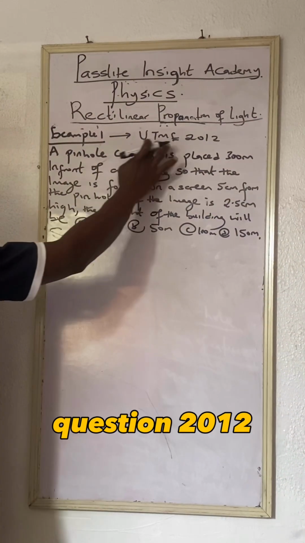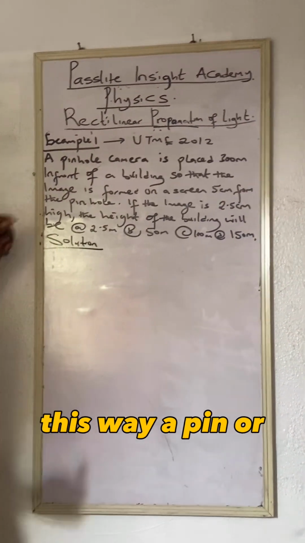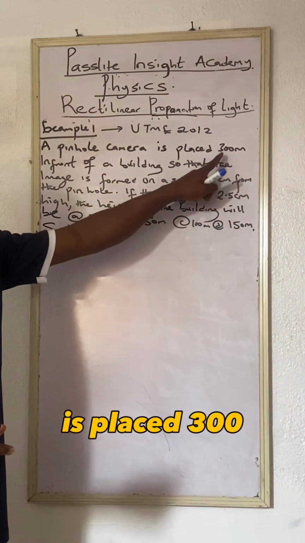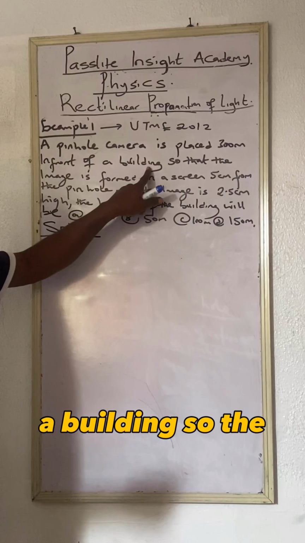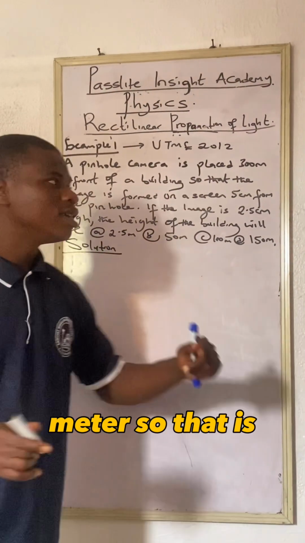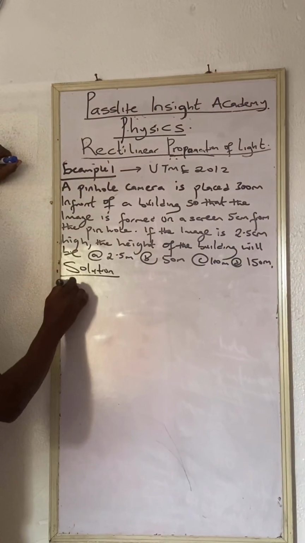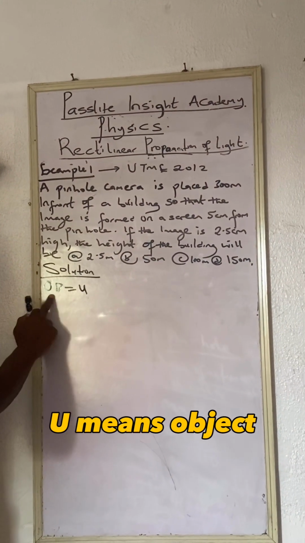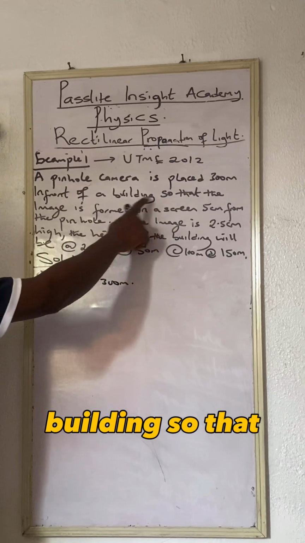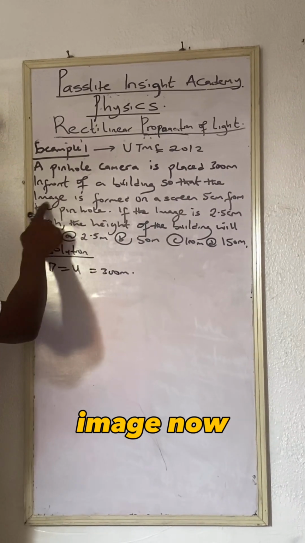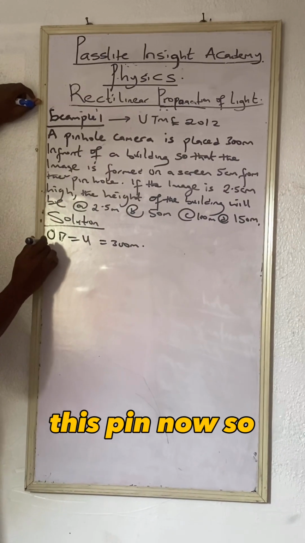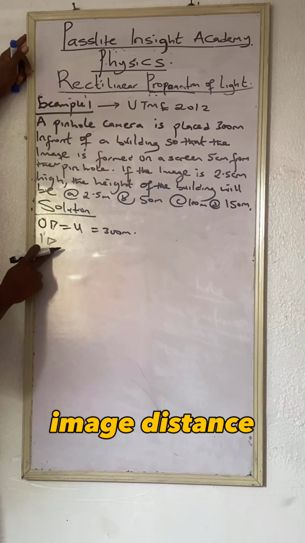So this is a UTME question, 2012. A pinhole camera is placed 300 meters in front of a building. You can see that they placed 300 meters, so that is the object distance, OD, or you can use U. U means object distance, which is 300 meters in front of a building, so that the image is formed on a screen. The image distance is ID, which is V.